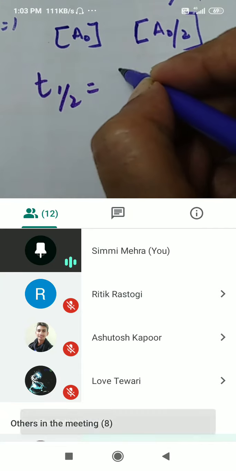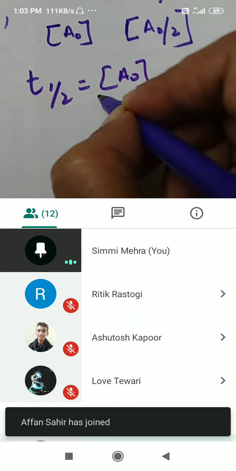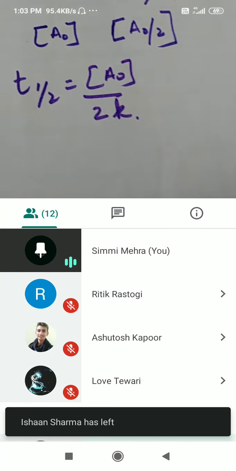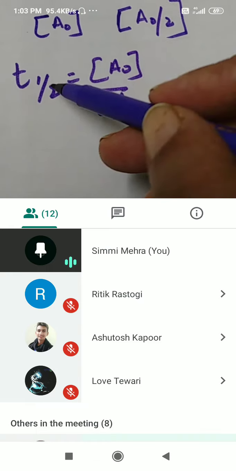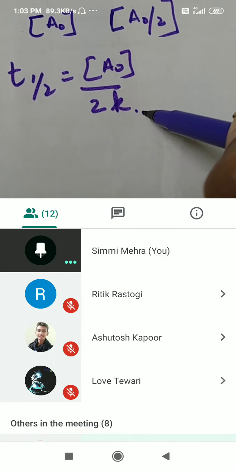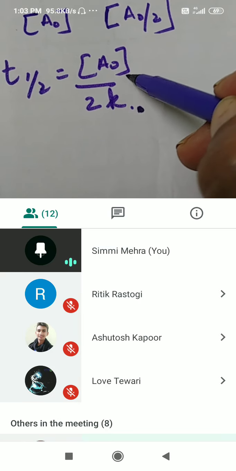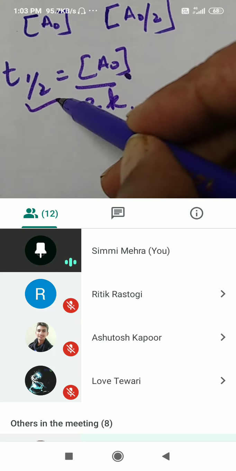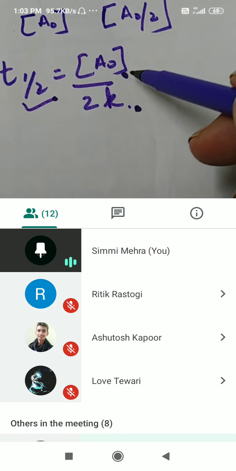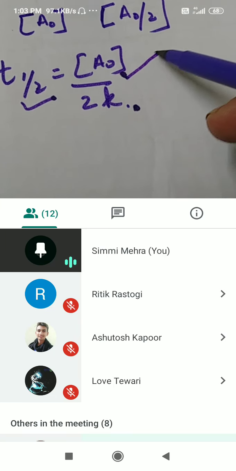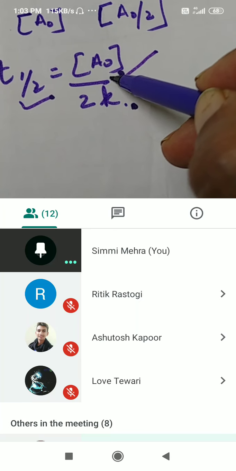K is rate constant. It is inversely proportional to K, and directly proportional to initial concentration. That means half-life of a zero-order reaction depends upon initial concentration of the reactant.